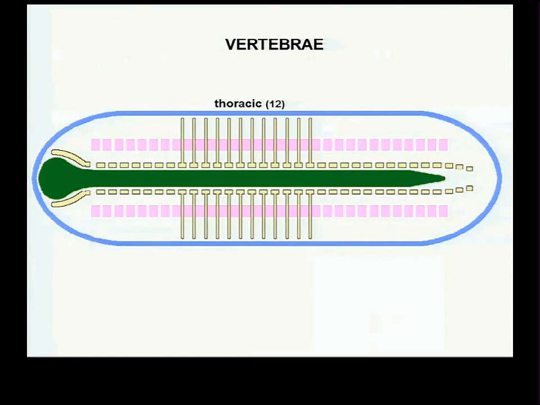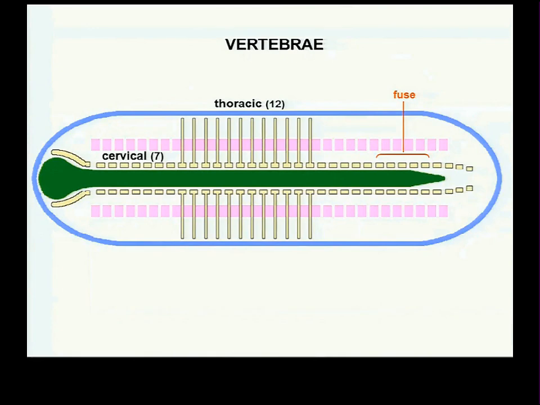And the ones that do are called thoracic vertebrae. And the 7 in front of the thoracic vertebrae that don't have long costal processes are called cervical vertebrae. And all the rest of the ones behind the last rib-bearing vertebra are not called thoracic.